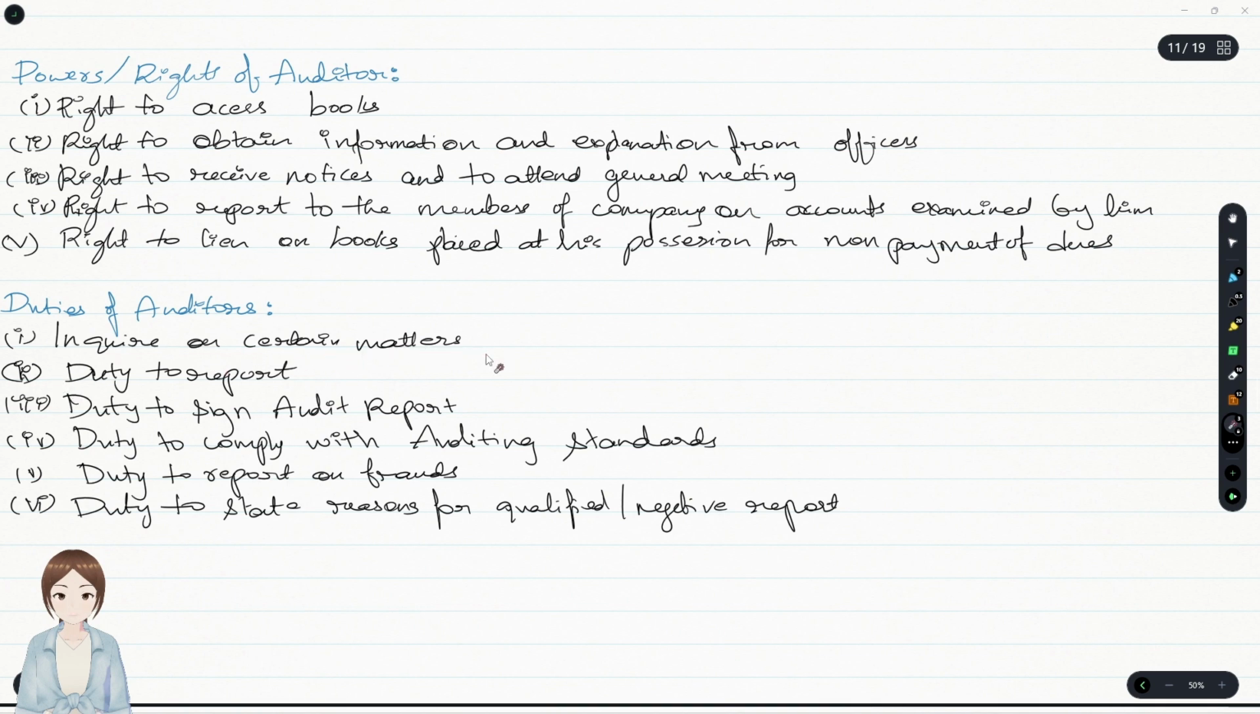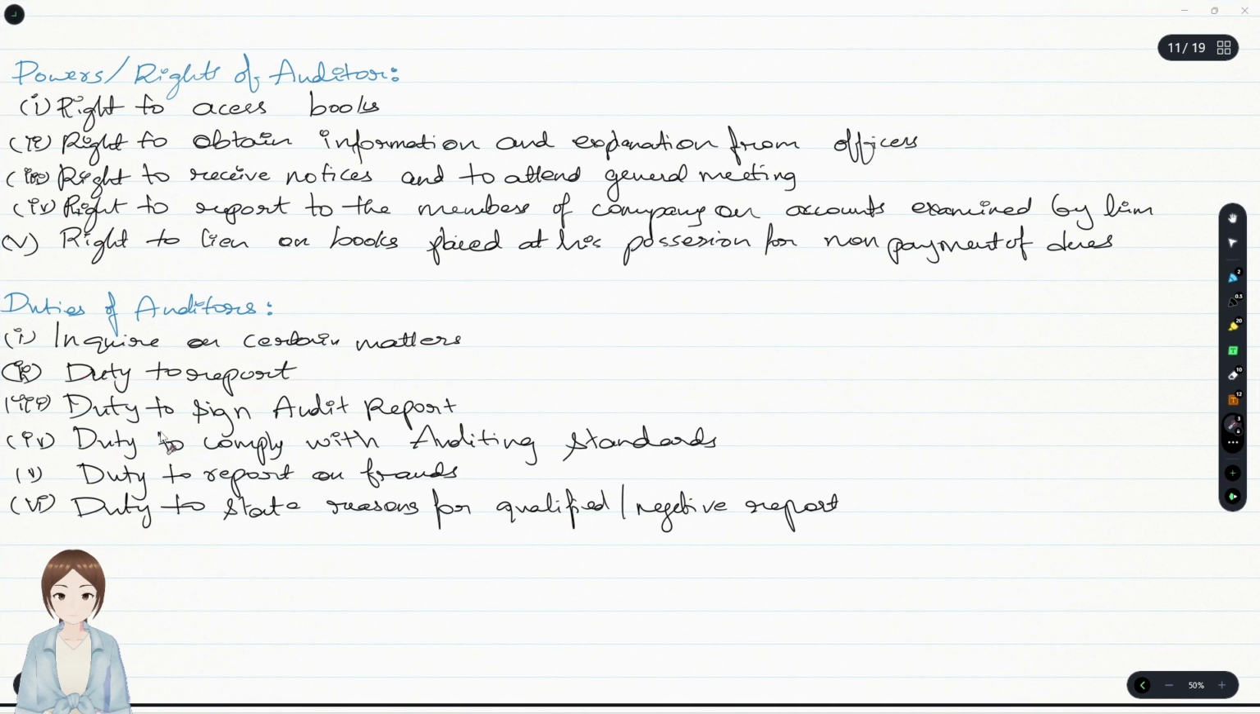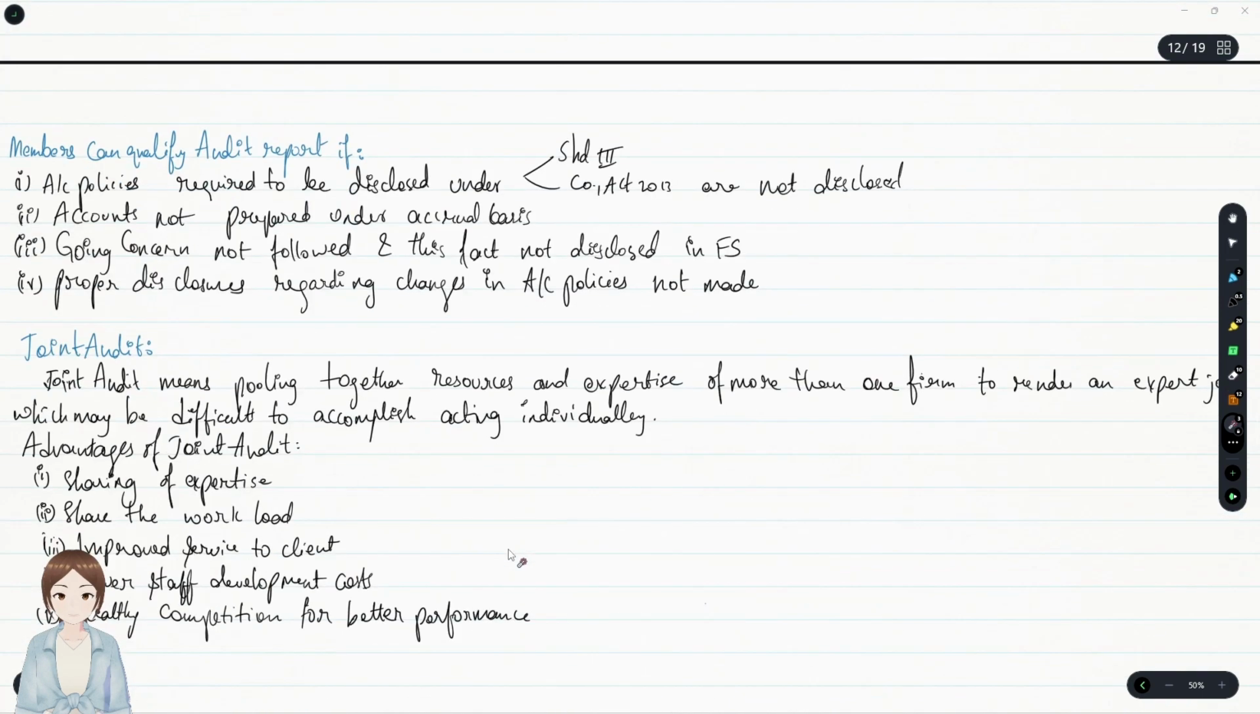And with regards to standards on accounting or any other company law provisions with regards to the Act, they have to comply with standards on accounting, and they have the duty to report and sign the audit report, and report on frauds to the government or any other regulatory authorities, etc. And duty to state reasons if at all he has given any qualified or negative report. These were the duties of the auditors. And here it's not so important a point, but just remember it in one go.